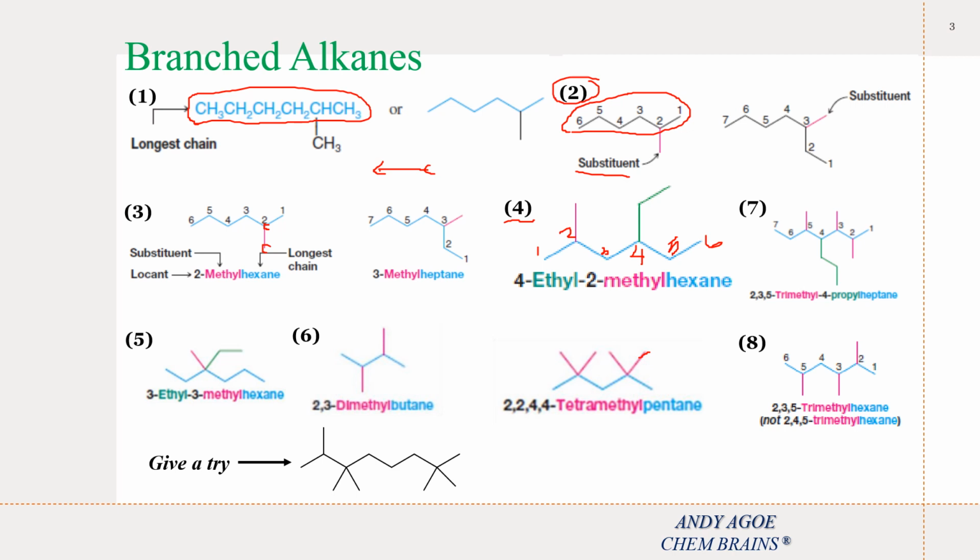What if another student says, why not we start from here in the reverse direction? So let's see. We have 1, we have 2, we have 3, we have 4, we have 5, we have 6. So now let's see the positions of the substituent and see what the number of the substituent gives, or the results of the substituent.